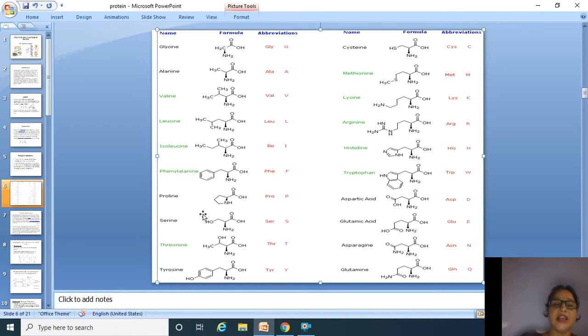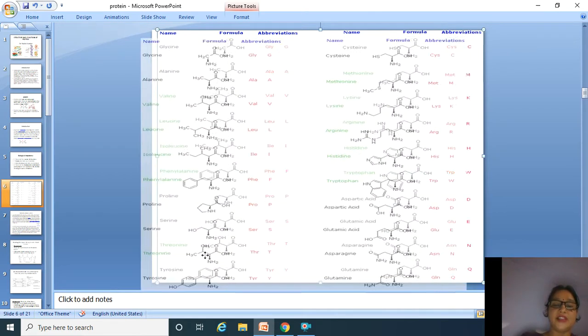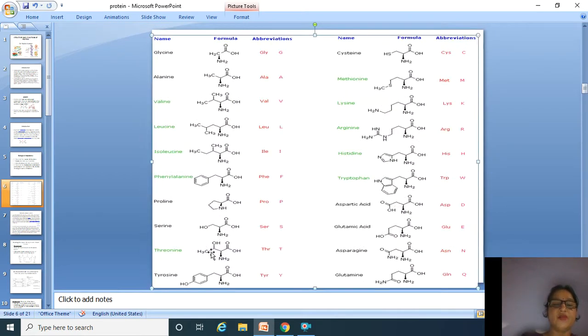Then phenylalanine has the C6H5CH2 unit. Then proline, it is a cyclic amino acid. Then serine and threonine have the CHOH CH3 functional group. And all about these amino acids, their structures are given here.